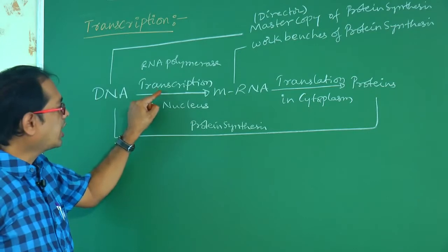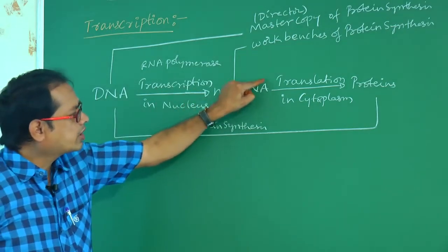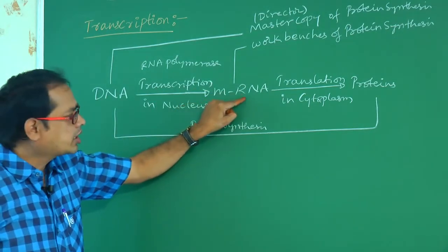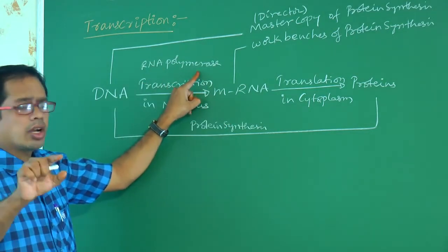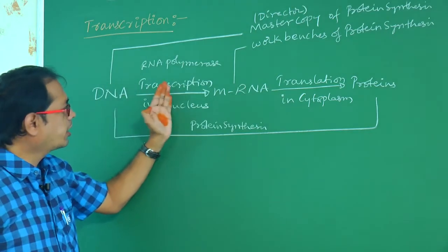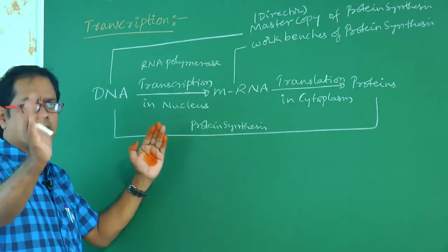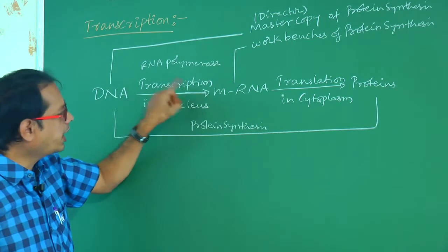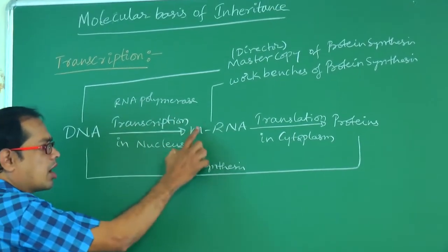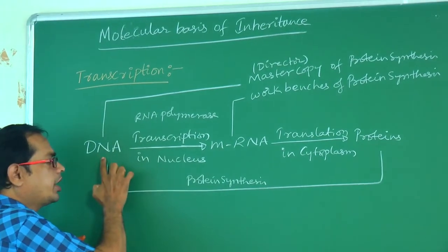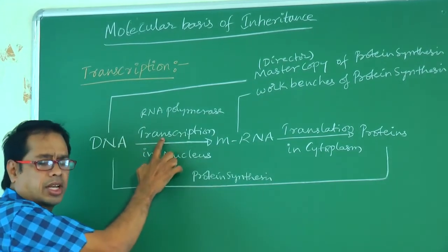The enzyme involved in transcription, where RNA is formed, is RNA polymerase, also called DNA dependent RNA polymerase, also called transcriptase. Three names for that enzyme. So formation of mRNA from DNA is called transcription.